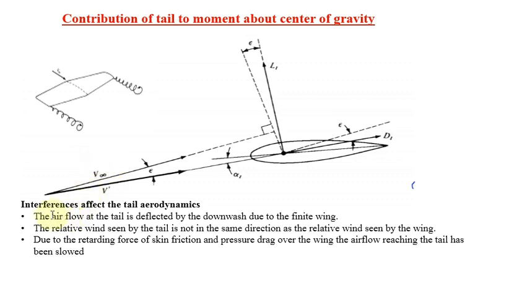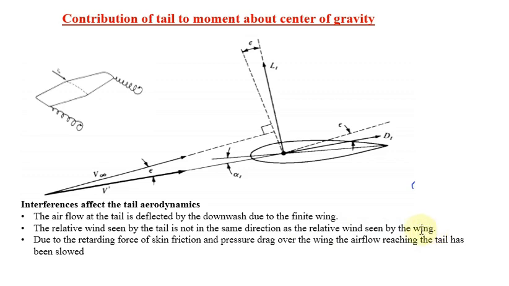The following interferences are subjected to the tail aerodynamics. The first one: the airflow at the tail is deflected by the downwash due to the finite wing. The finite wing has wingtip vortices that create downwash, so the airflow gets deviated. Another point: the relative wind seen by the tail is not in the same direction as the relative wind seen by the wing.